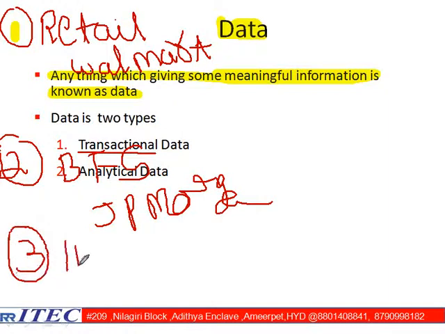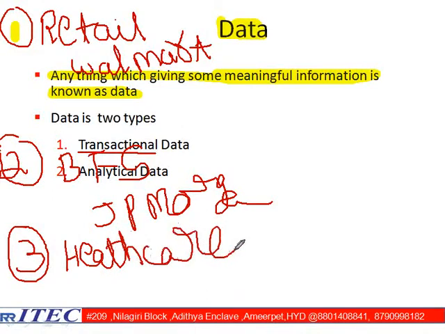Let us go for the third type of business area. I'm taking healthcare as one of the business areas available. Suppose someone is not feeling well, or he wants to take some insurance for his whole family. Then he'll go to an insurance provider and say he wants insurance for his whole family. Then the provider explains the different plans available, and he purchases one. That is also called one transaction.